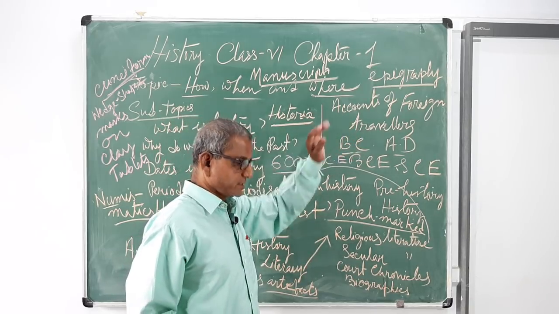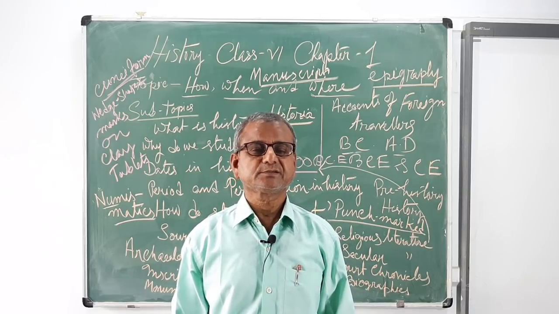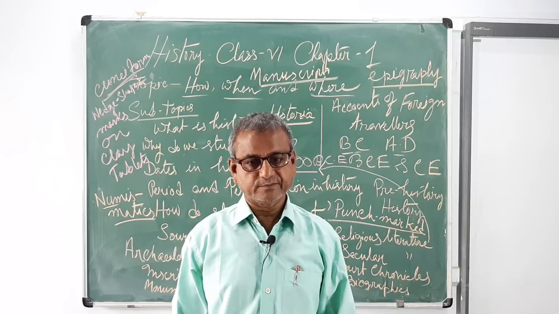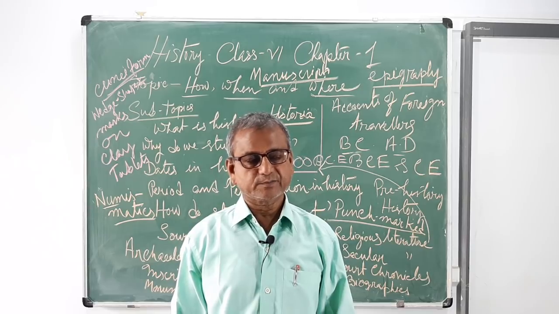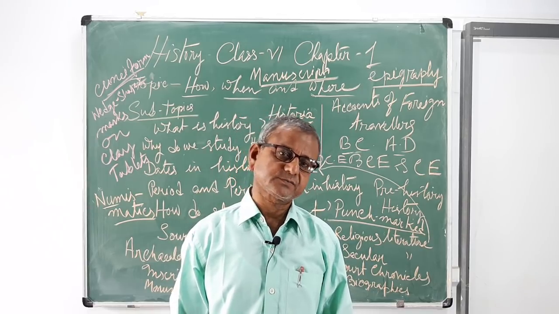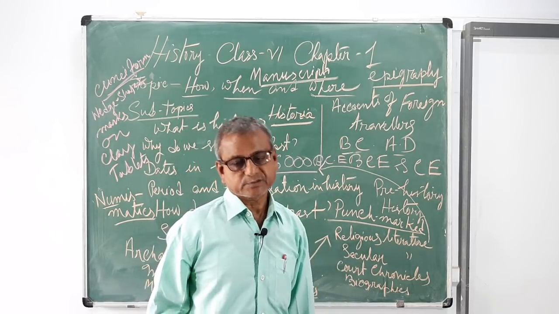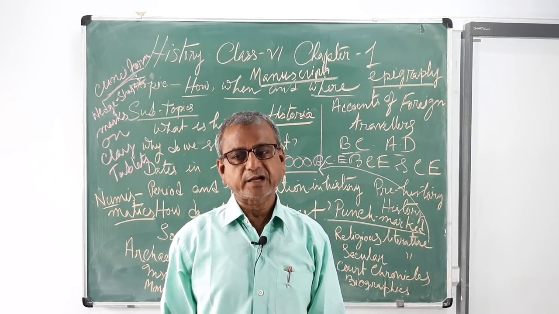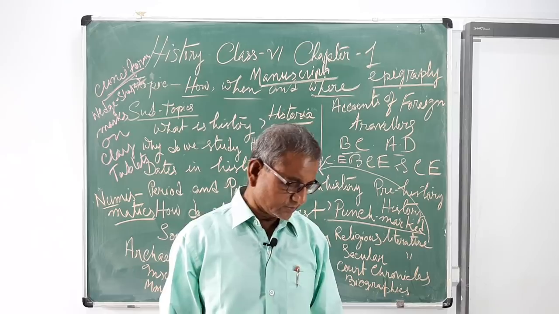And now, accounts of foreign travelers. During the ancient period, Greek, Roman, Chinese, Tibetan and Arab travelers came from time to time to India, and they left valuable accounts about our country, our valuable traditions, customs, beliefs, etc. For example, Megasthenes, a Greek ambassador, came to the court of Chandragupta Maurya, and he wrote a book called Indica.